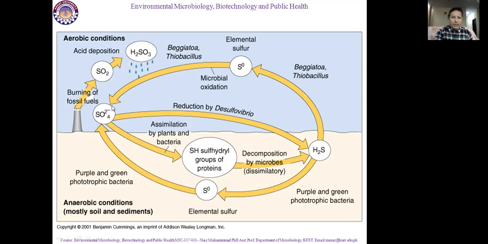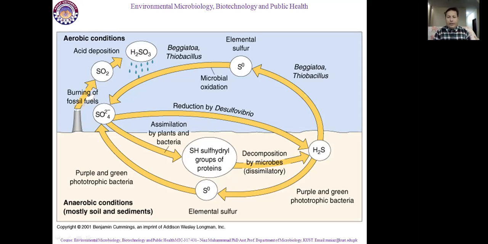In the second process, the sulfate present in water and soil is directly converted into H2S, and this process is done by Desulfovibrio bacteria. By reduction by Desulfovibrio bacteria, sulfate is converted into H2S. What happens with this H2S?